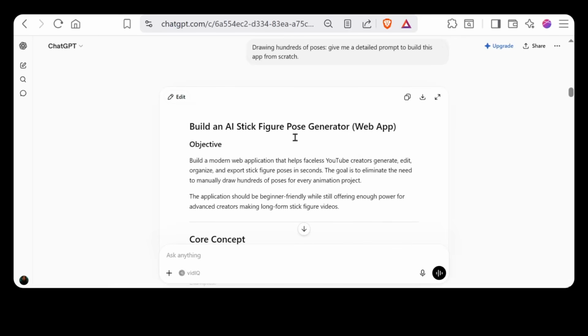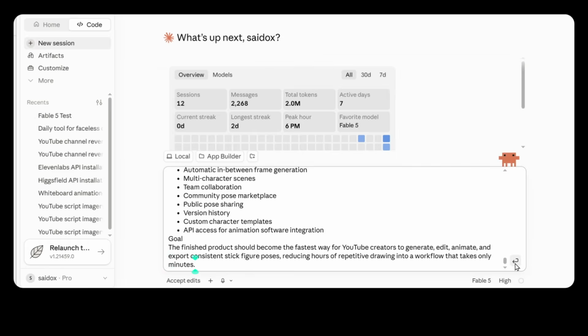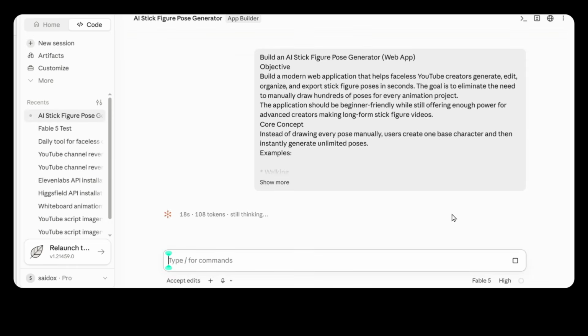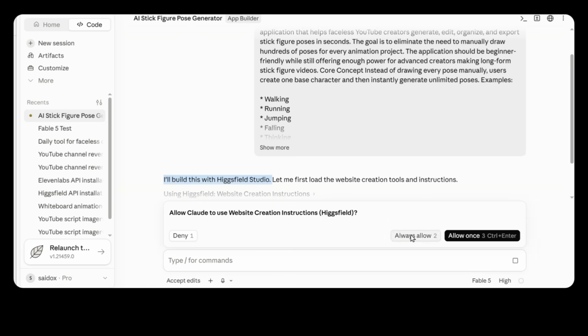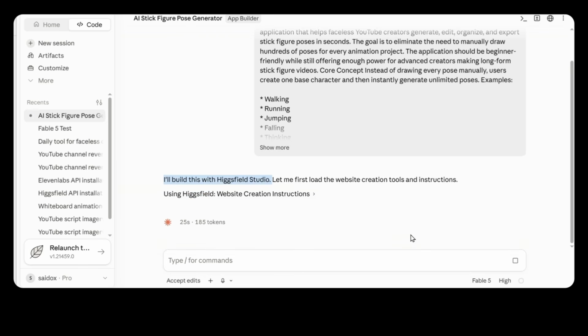Now, just go back to the blueprint prompt we generated earlier and copy it, then paste it into Claude. Now press enter and watch what happens. Within seconds, Claude starts analyzing the prompt, planning the app, and writing the logic, while Higgsfield builds everything in real time. The first time Claude tries to create the app, it'll ask for permission to use Higgsfield. Whenever that prompt appears, just click allow and let it continue.